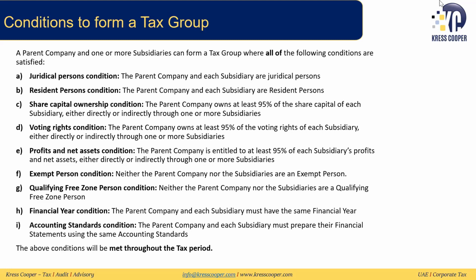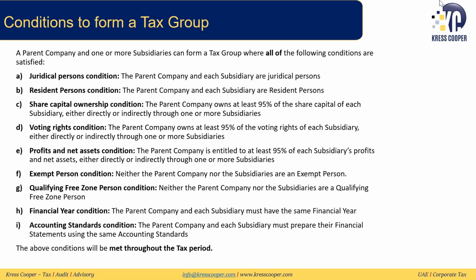Then the second condition is the resident person condition. Here, the parent and each subsidiary need to be a resident person, like we discussed in FTA decision 3. A resident person can be either incorporated under the laws of the UAE, or incorporated under the laws of a foreign jurisdiction but managed and controlled in the UAE, or a resident of the UAE under any double taxation treaty. If that is the case, then they will be meeting this resident person condition.